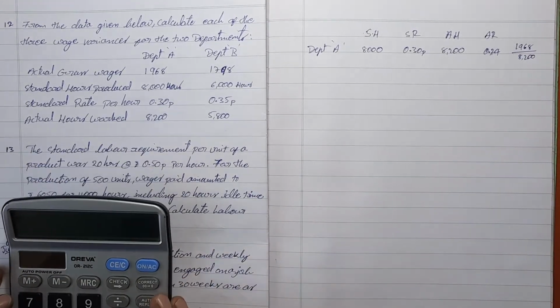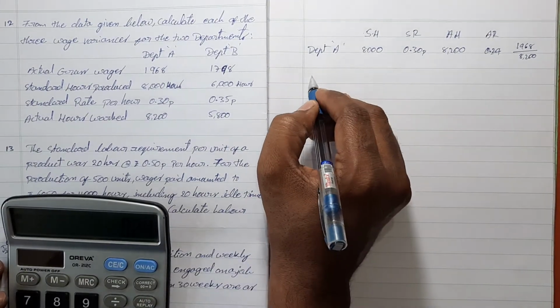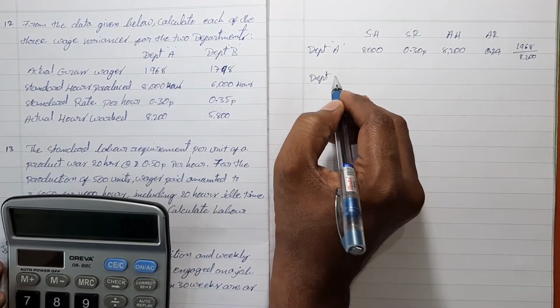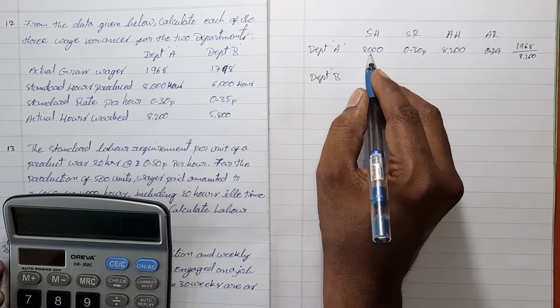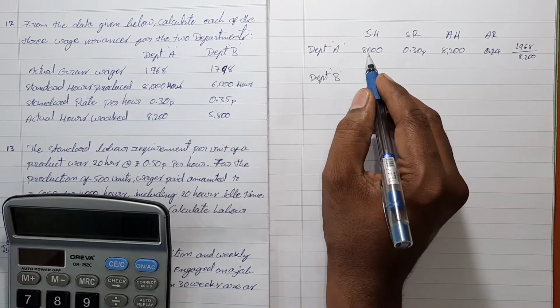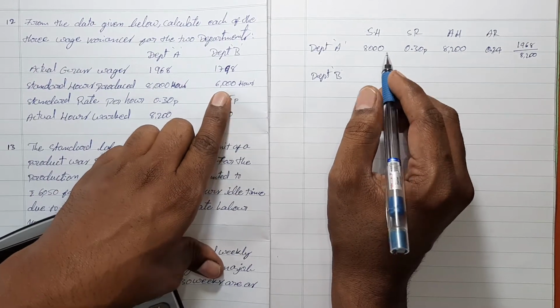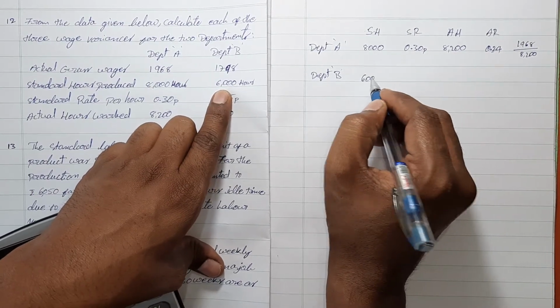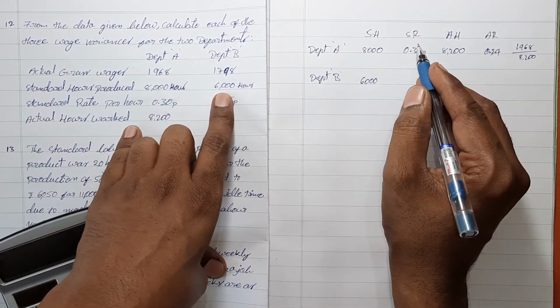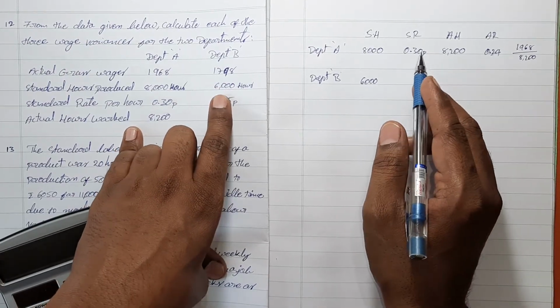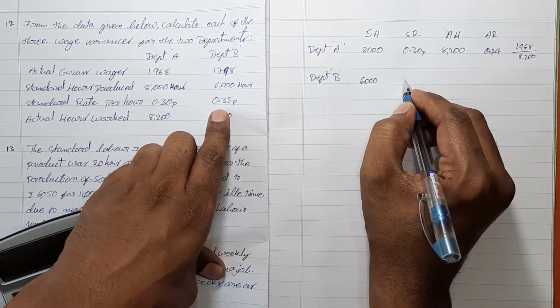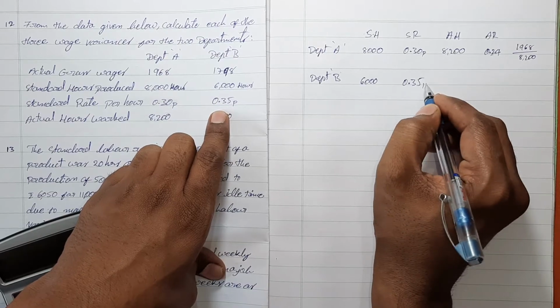Next, department B: standard hours 6000 hours, and standard rate 0.35.